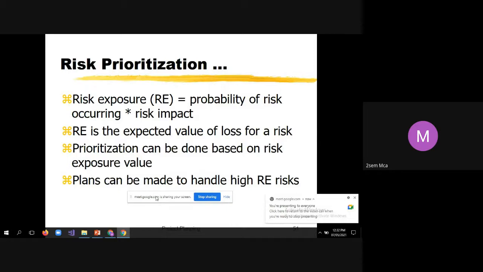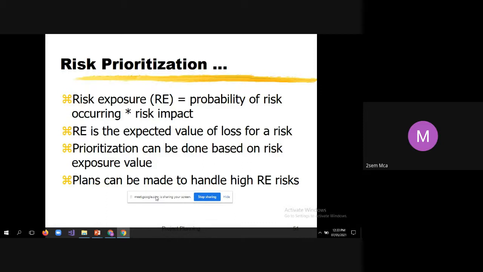The formula to calculate risk exposure is probability of risk occurring into risk impact. Using this formula, you can calculate risk exposure. Risk exposure is the expected value of loss for a risk. Say, for example, if this is the risk, then this is the amount of loss. To calculate that, we have this formula. Therefore, risk exposure is the expected value of loss for a particular risk. Prioritization can be done based on the risk exposure value.